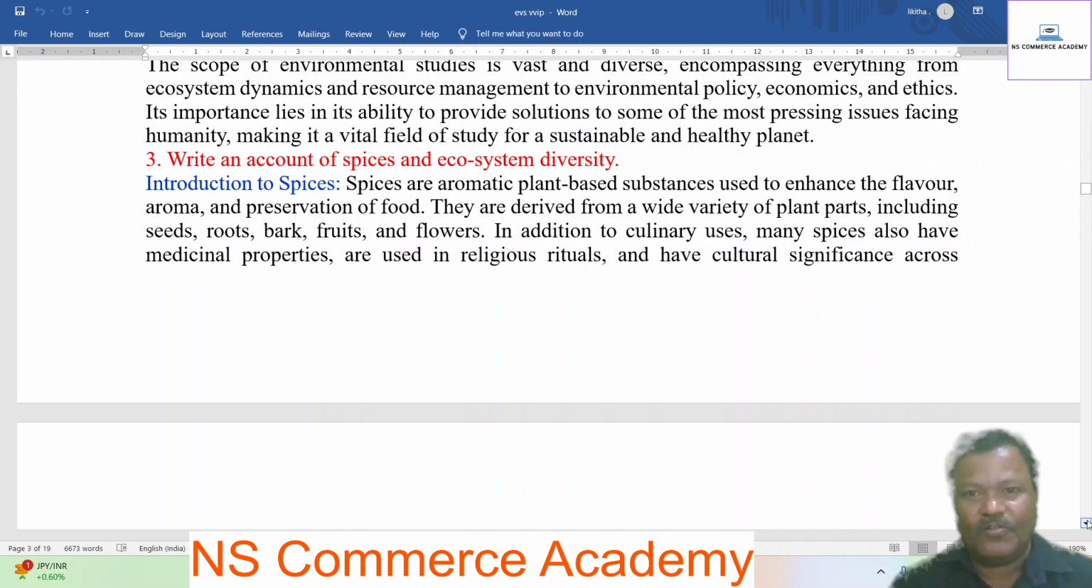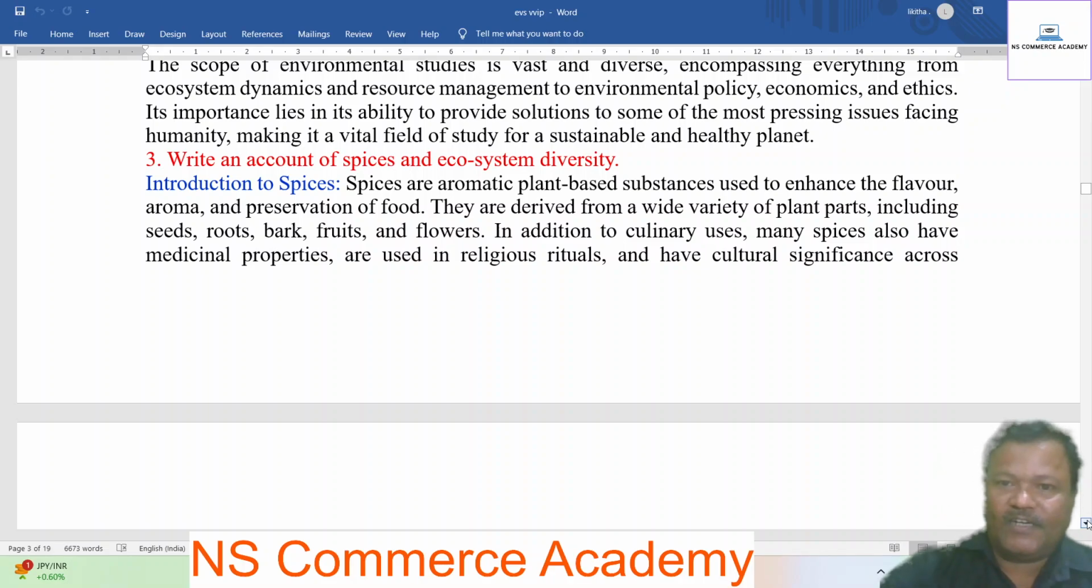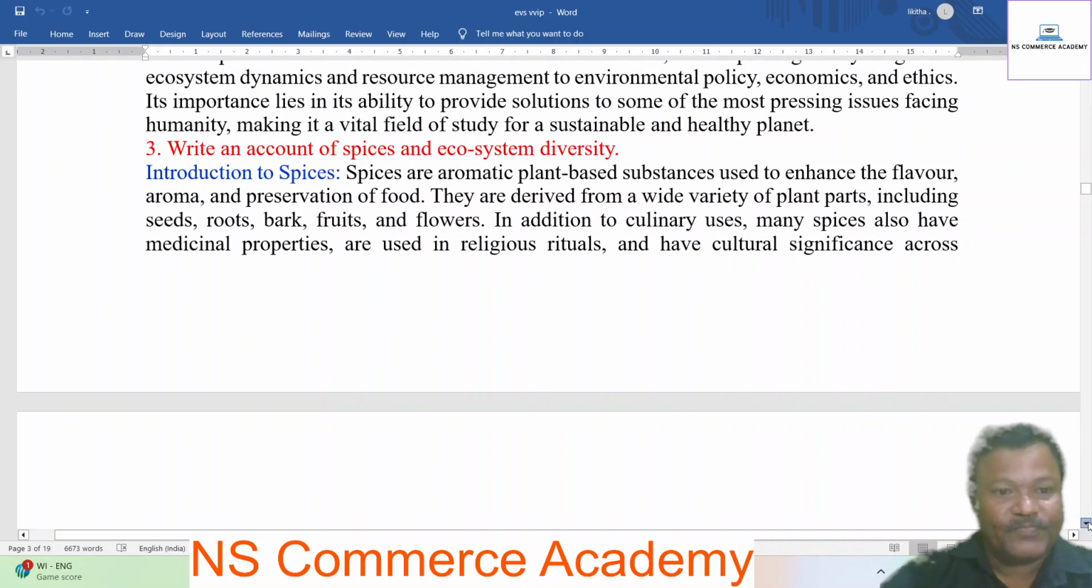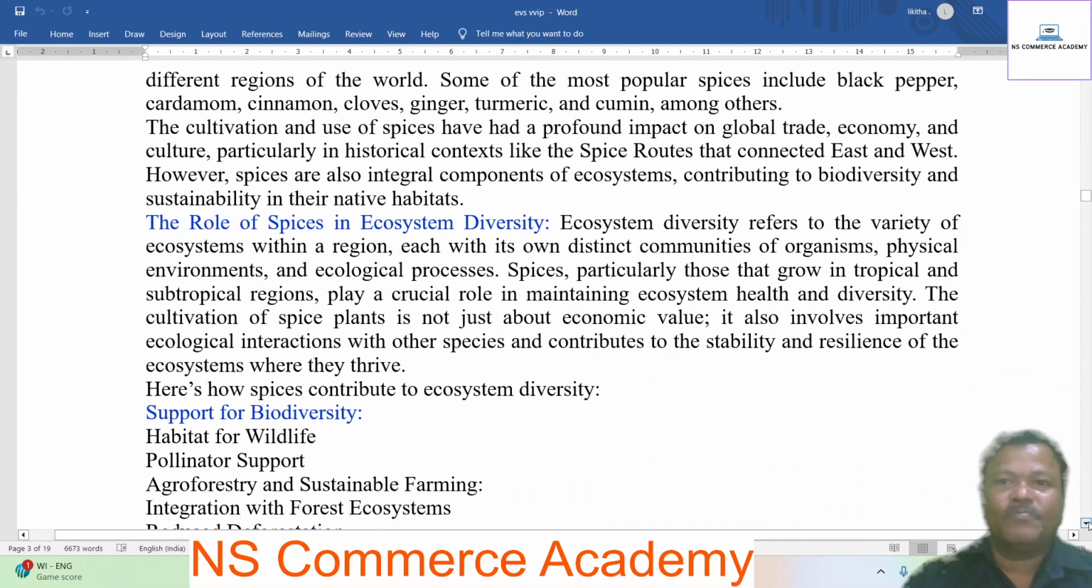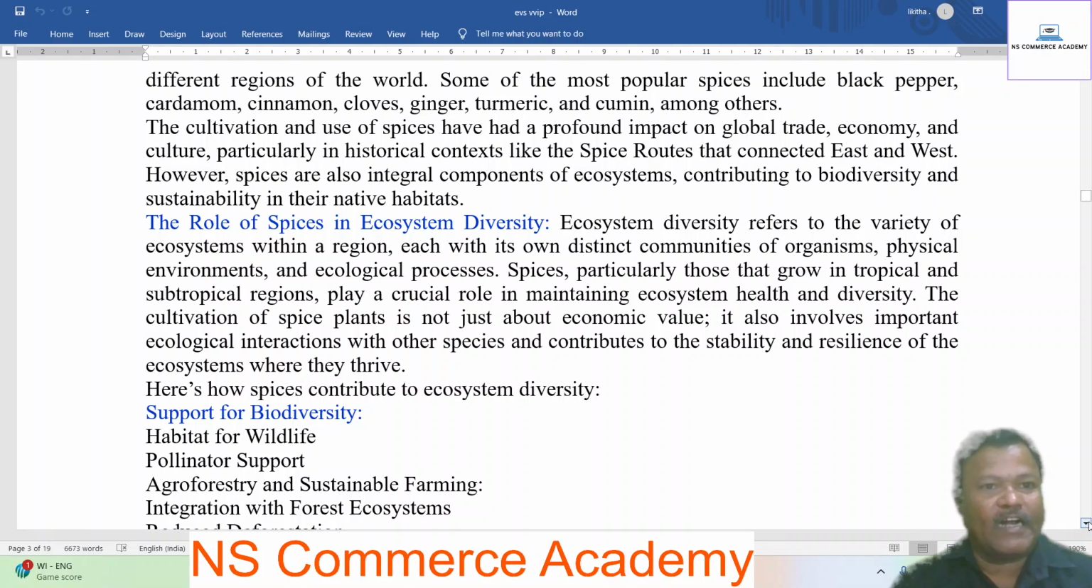In addition to culinary uses, many spices also have medicinal properties, are used in religious rituals, and have cultural significance across different regions of the world. Some of the most popular spices include black pepper, cardamom, cinnamon, cloves, ginger, turmeric, and cumin, among others.